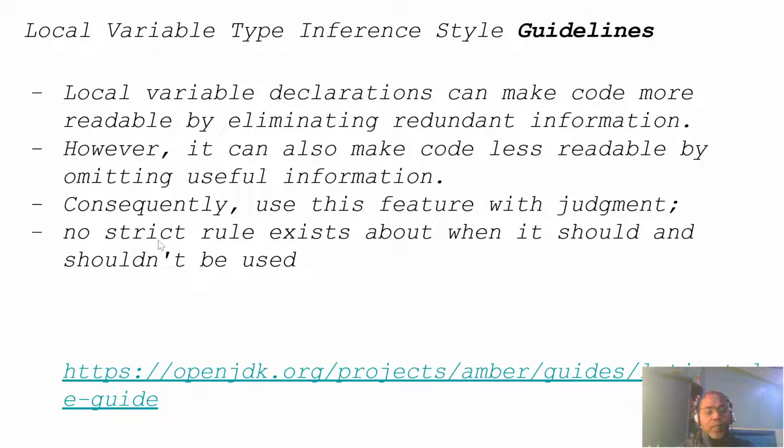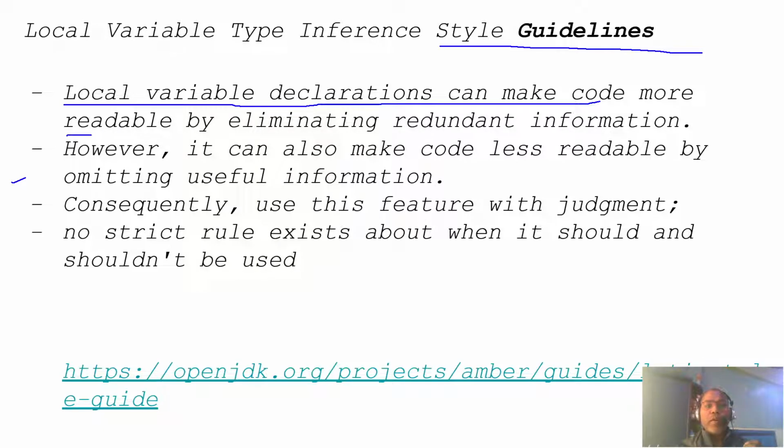So these are some things to consider while writing code, and even these are some standard guidelines. Of course, now the question arises: what are the guidelines? Okay, so local variable declaration can make code more readable by eliminating redundant information. This type inference sometimes helps code readability, but not always.